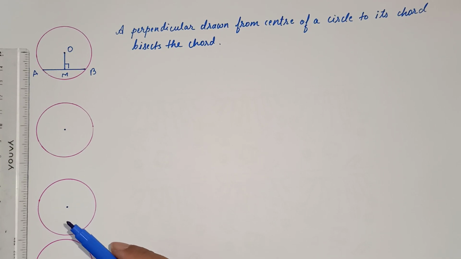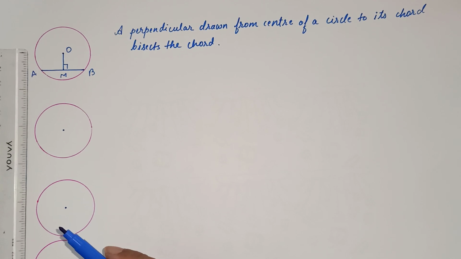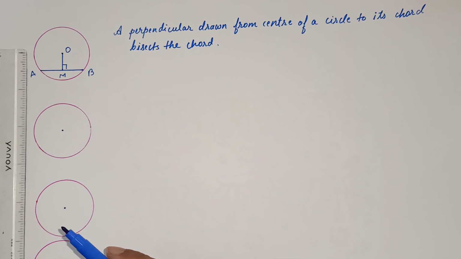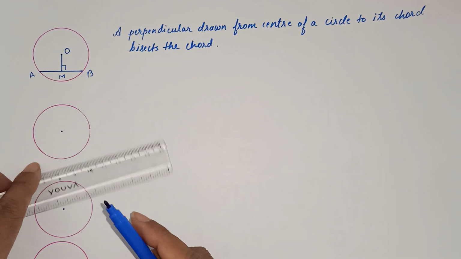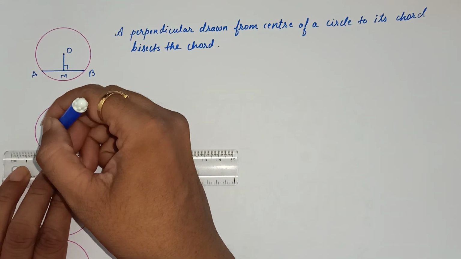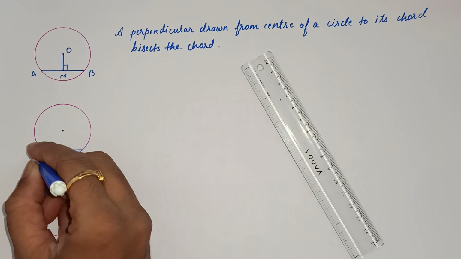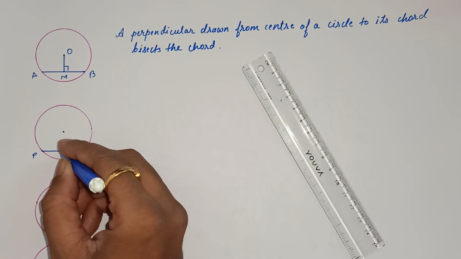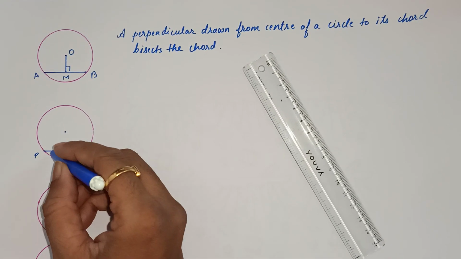Second one is: the segment joining the center of a circle and the midpoint of its chord is perpendicular to the chord. Means what? Suppose I take a chord, say PQ, and M is the midpoint of chord PQ.